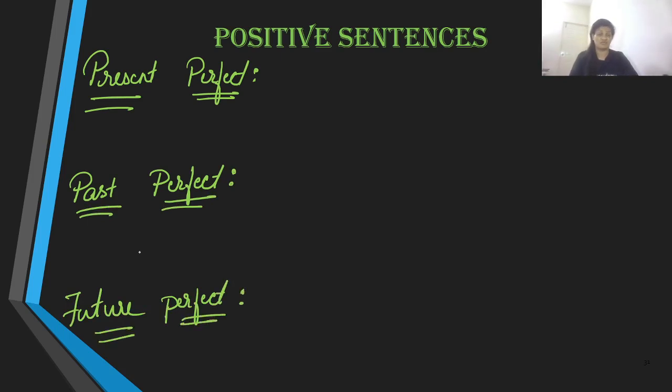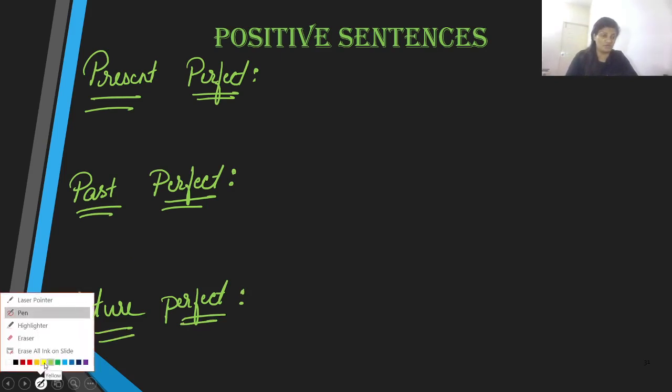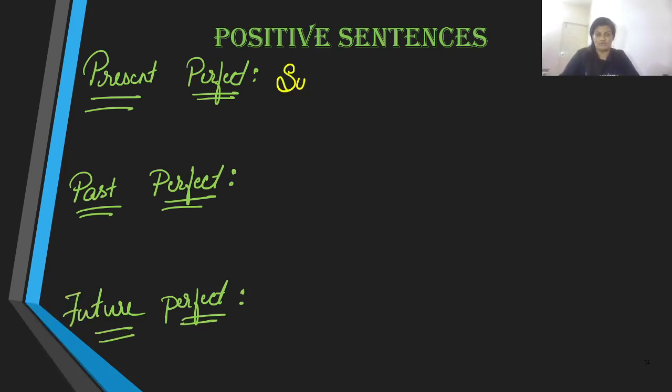Now the sentence structure that we are going to use is we are going to begin with the subject over here. Obviously subject, and after the subject we are going to use the have verbs over here, because to represent a completed action or a perfect action we need have or has.